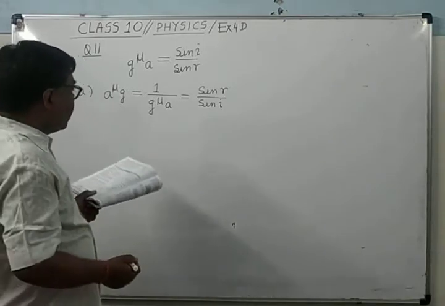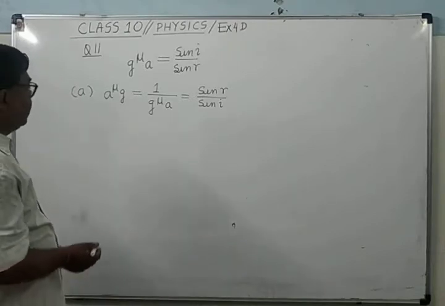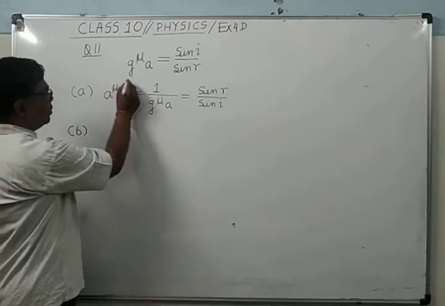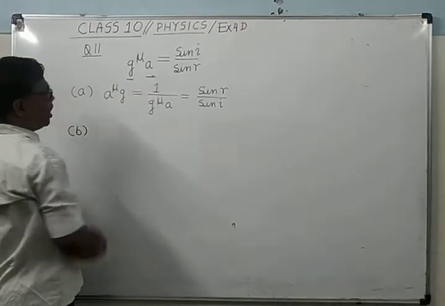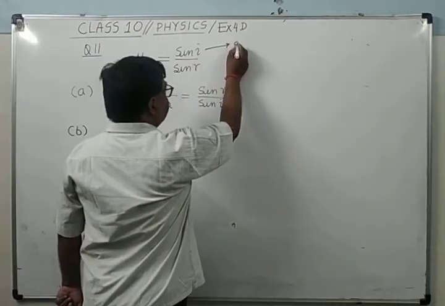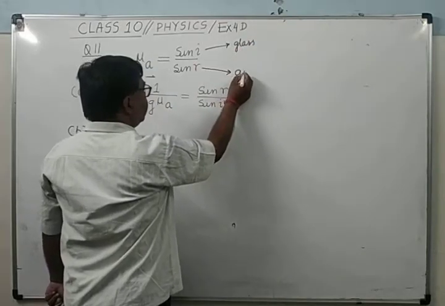Now if angle R equals 90 degrees, what is the corresponding angle I called? As you know, the ray of light is going from where to where? Glass to air. This angle is situated in the glass, and this angle is situated in the air.